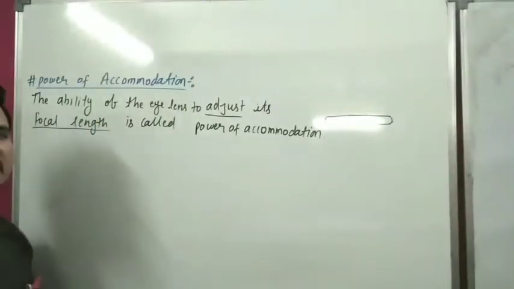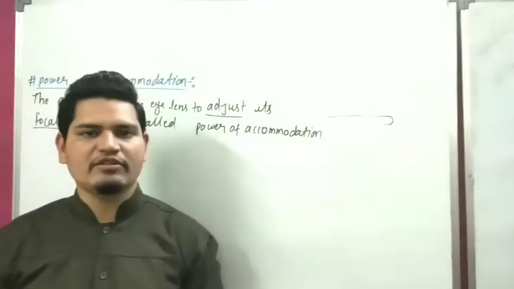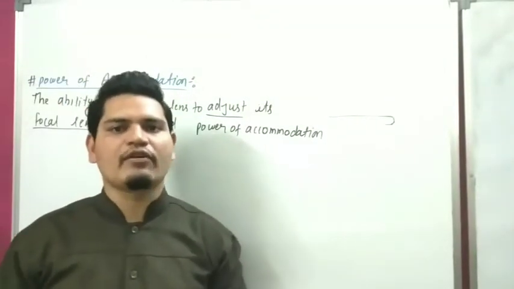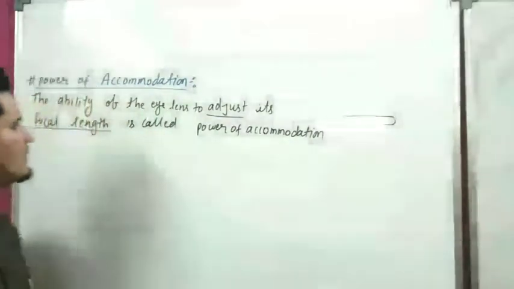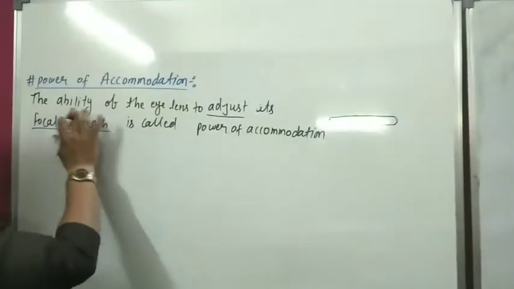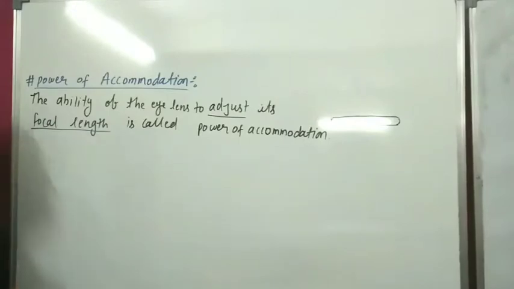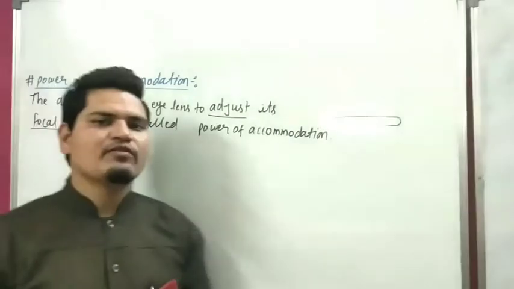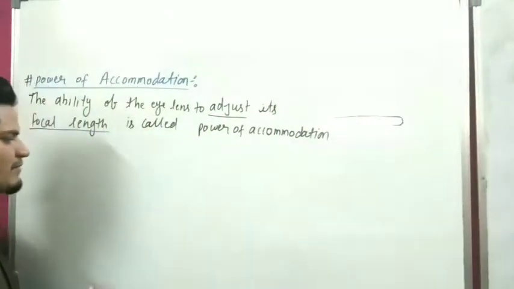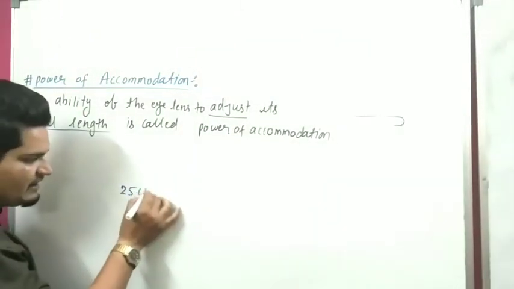It is the ability of our eye to adjust the focal length of the eye lens. This is called power of accommodation. For a healthy person, the near point is 25 centimeter.